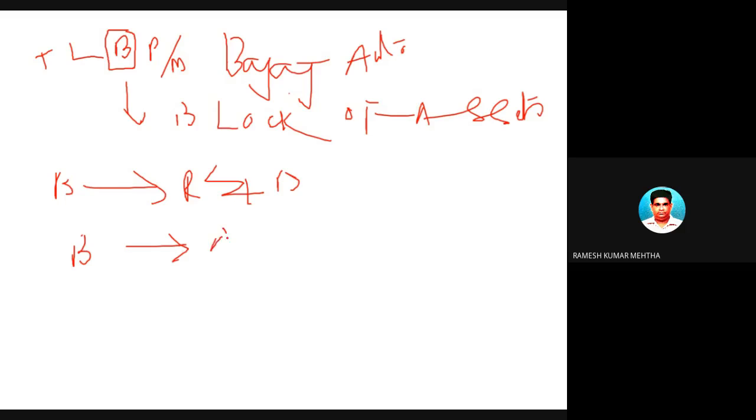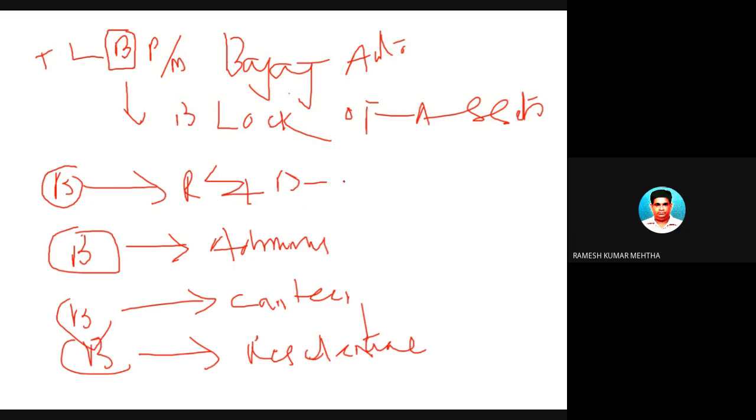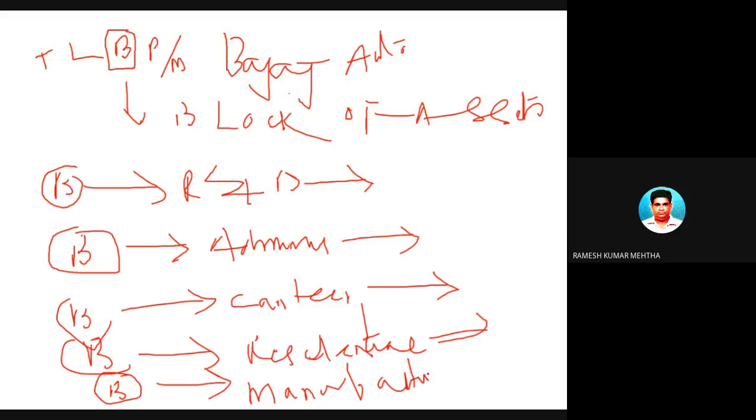A building can be used for administration purposes, for canteen facility, and for residential purposes of the employees. So the building itself is divided into five parts, for example: an R&D building, an administration building, a canteen facility building, a residential building, and last but not the least, a manufacturing building, where the manufacturing activity is carried out, which is the most important building of the company.